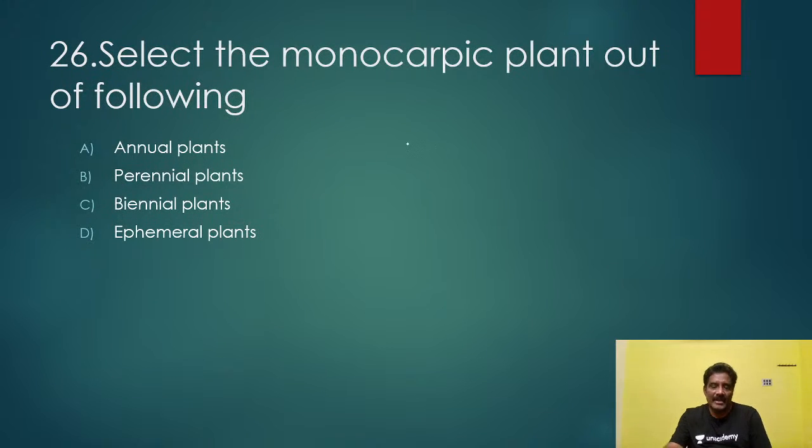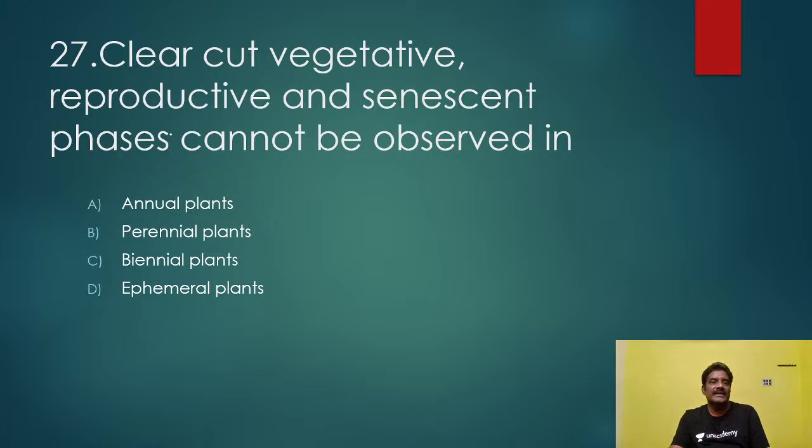Select the monocarpic plant, not necessarily here. This is wrong. Clear-cut vegetative, reproductive and senescent phases cannot be observed. Senescent is nothing but the death stage, the last stage, where the plant dries up, leaves turn yellow and are ready to fall. This stage is not clearly visible in perennial plants. Perennial plants live for very long periods of time, 100 or 250 years. In them you will not find clear vegetative, reproductive and senescent stages.